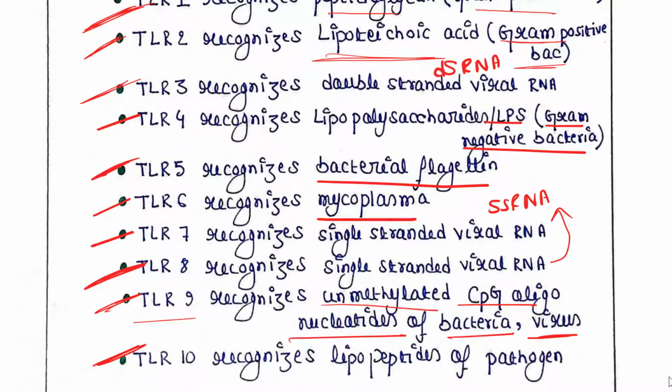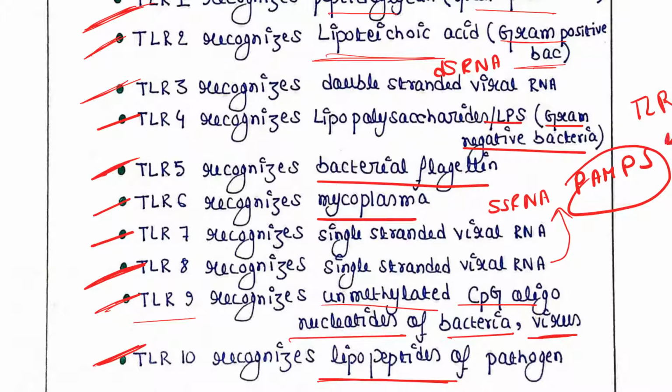TLR10 recognizes lipopeptides of pathogens. So in this way, different TLRs can recognize different PAMPs. These all are PAMPs. So TLRs recognize these PAMPs.